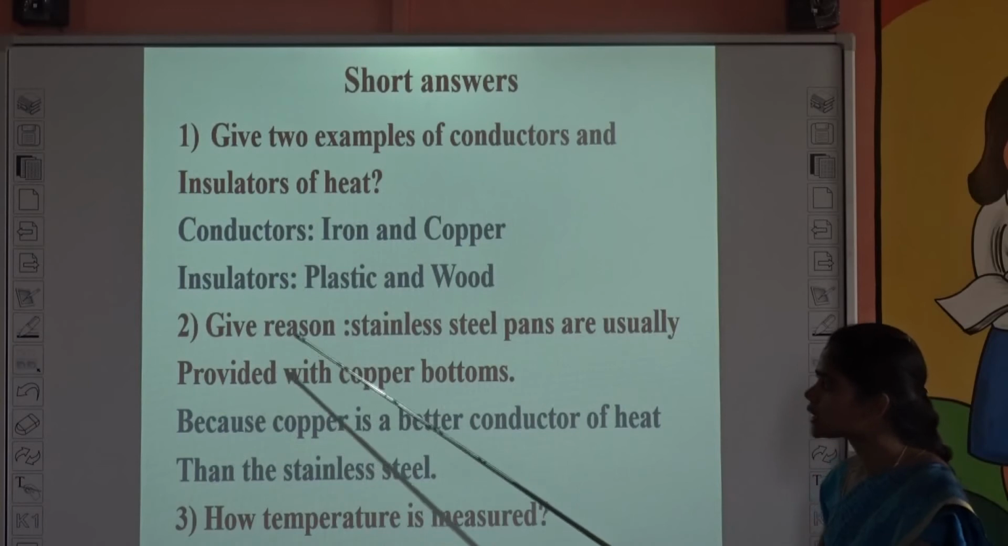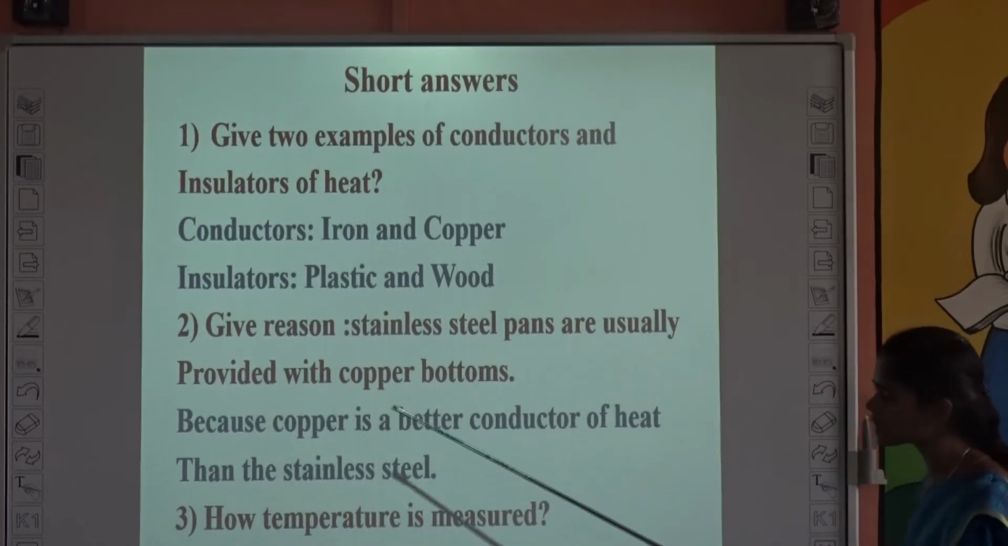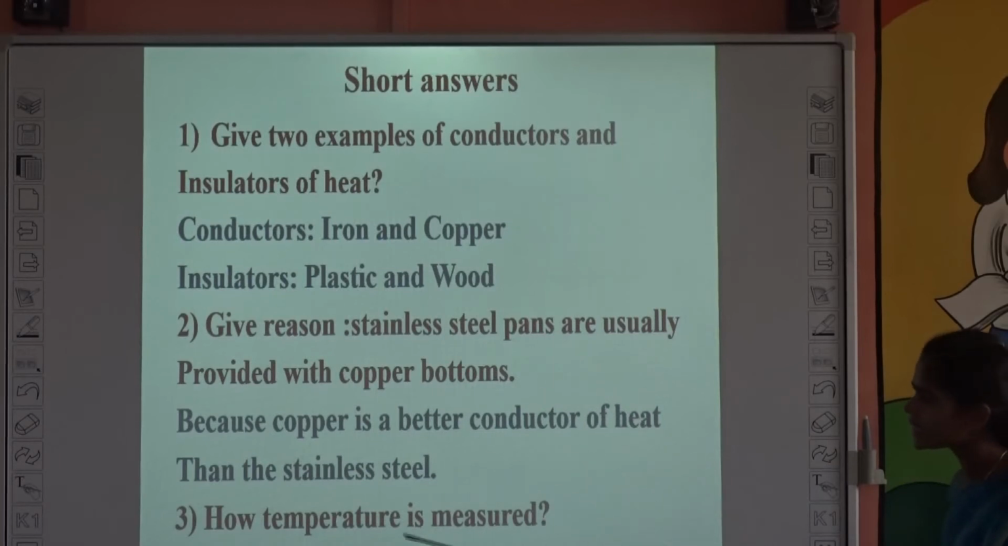Second one, give reason. Stainless steel pans are usually provided with copper bottoms. The reason is that copper is a better conductor of heat than stainless steel. It allows heat to pass through it, so it is a good conductor of heat. And the third one, how is temperature measured? Temperature is measured in degree Celsius.